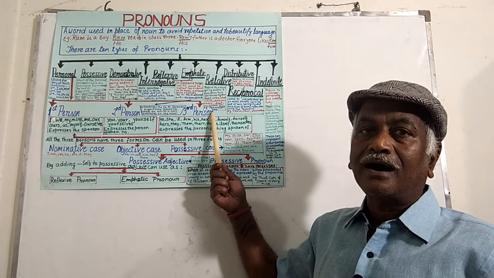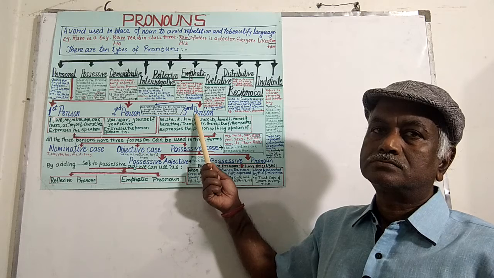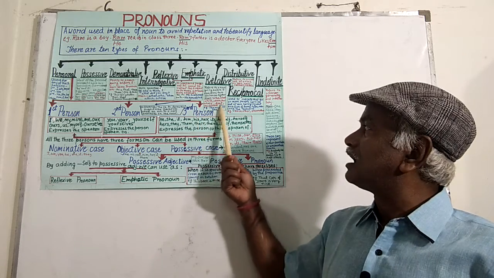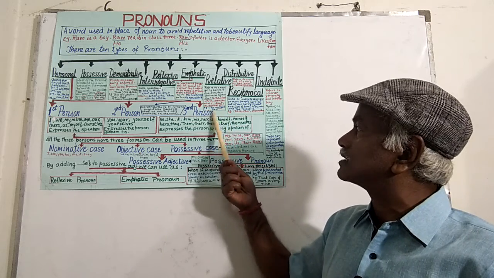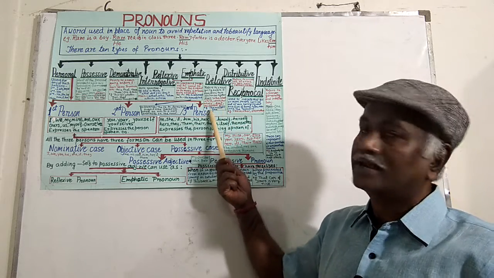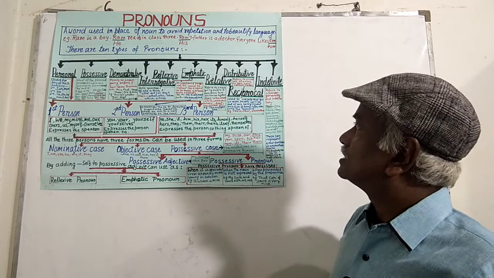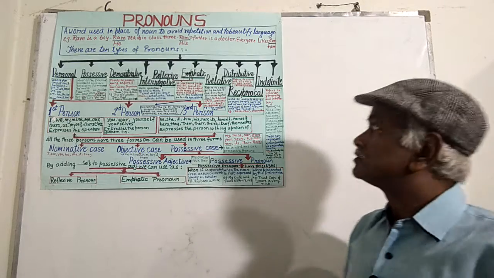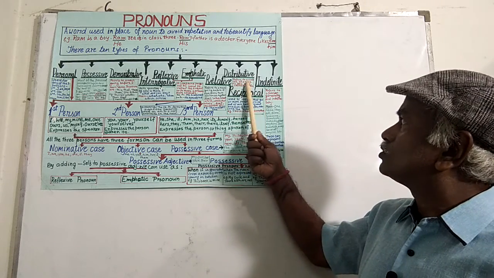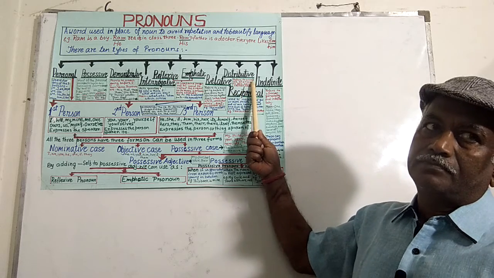This is the car I liked most. This is the car that I like. This is the car, this is what I like. All these are relative pronouns. Then comes distributive pronoun. These pronouns refer to a noun one at a time.